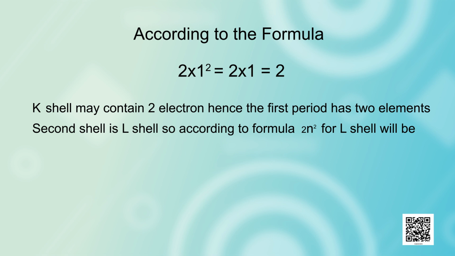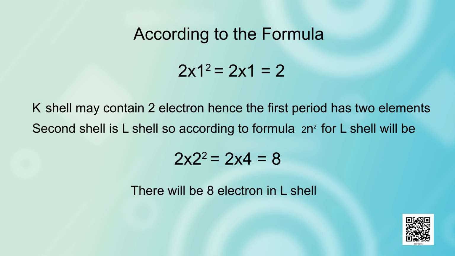The second shell is the L shell. According to the formula, 2n squared for the L shell will be 2 into 2 squared, that is 2 into 4, which is equal to 8. It means there will be 8 electrons in the L shell and hence the second period has 8 elements. Similarly, the third shell is the M shell.